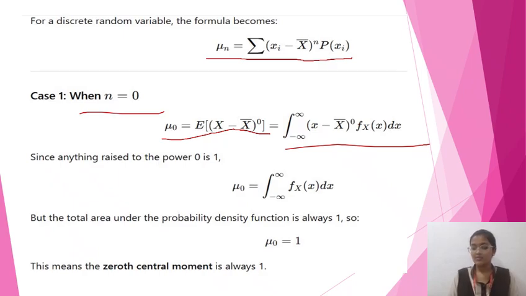For anything, power 0 has the value 1. So nu naught is the integral from minus infinity to infinity of f_X of x dx, which is the total area under the probability density function, always equal to 1. Finally, we get that nu naught is 1. This means the zeroth central moment is always equal to 1.